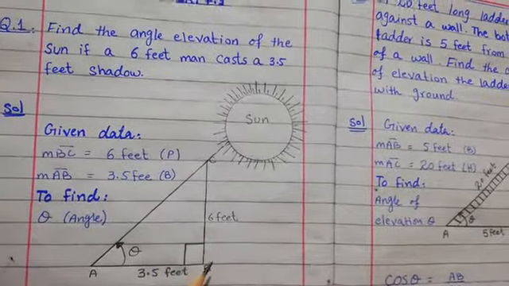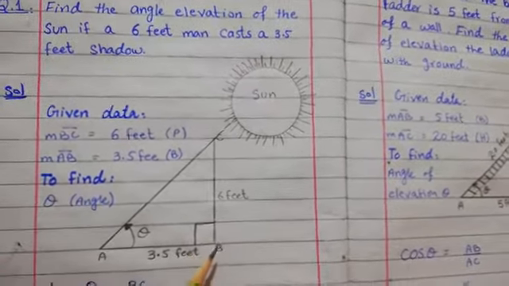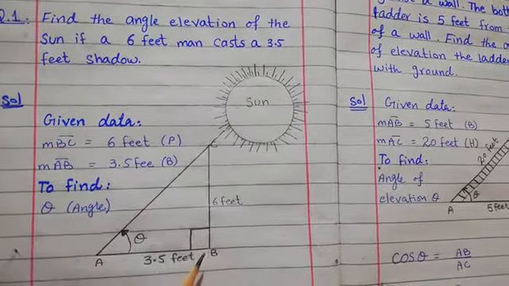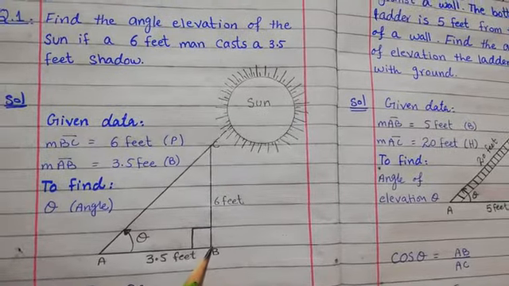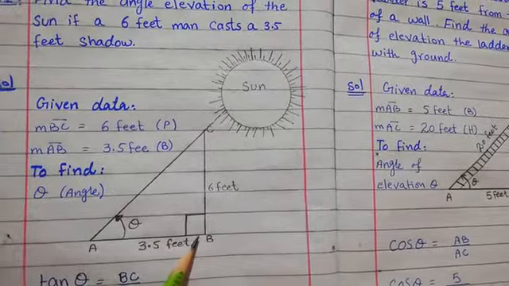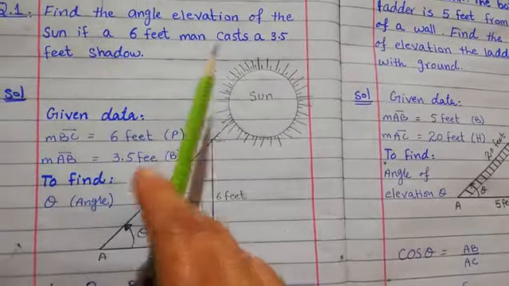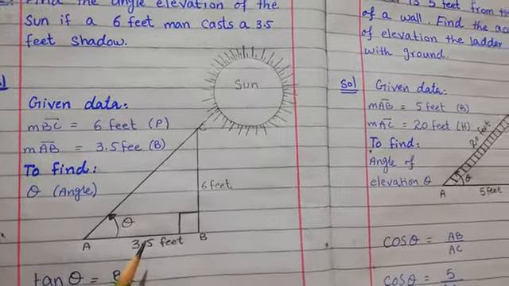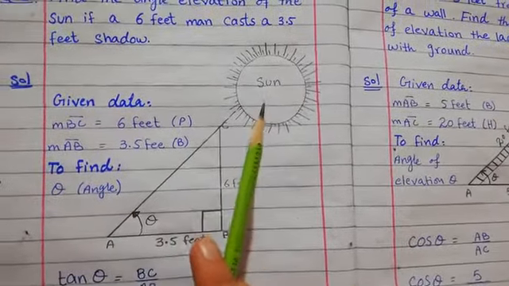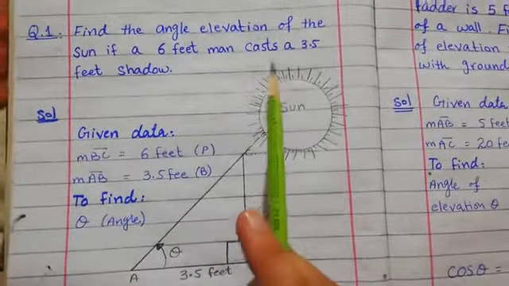This is a person, for example, whose height is 6 feet, and he casts a shadow. You know that these are the feet of the person, and the shadow starts from the feet. He casts a shadow of 3.5 feet. And this is the sun. We will find the angle of elevation from the sun.